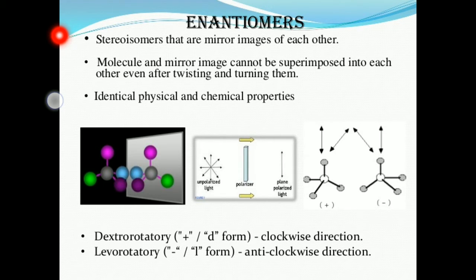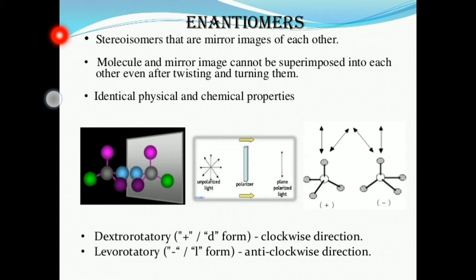If a molecule on rotation, twisting or turning does not give a superimposable image of itself, then that molecule is called an enantiomer. Such pairs of molecules are broadly called enantiomers.